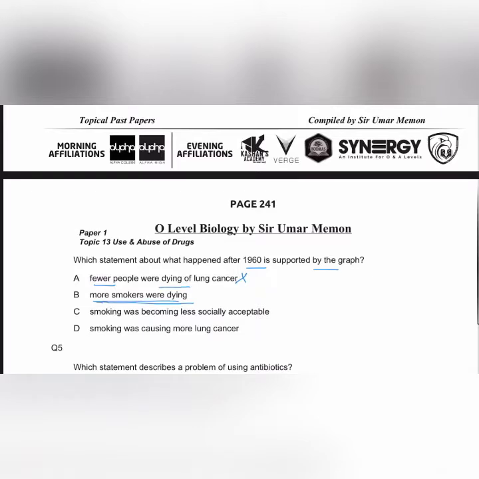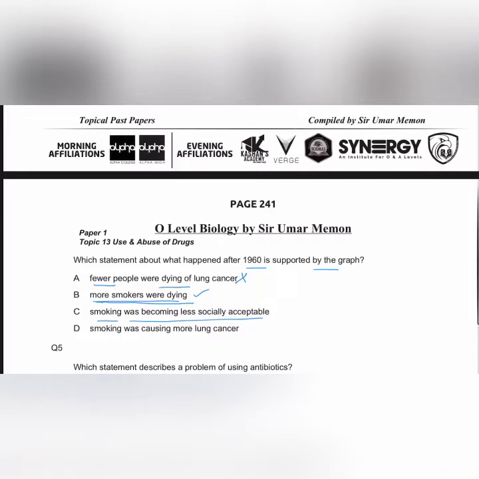So more smokers were dying. This can be true. Let's rule out the other options. Option C states that smoking was becoming less socially acceptable. So it's true that smoking has become less socially acceptable, but that would not decrease the number of smokers.